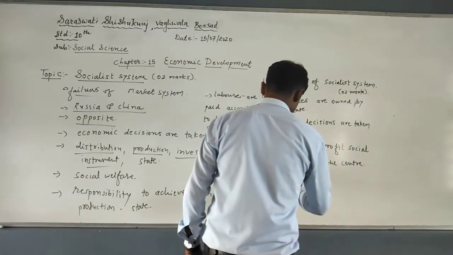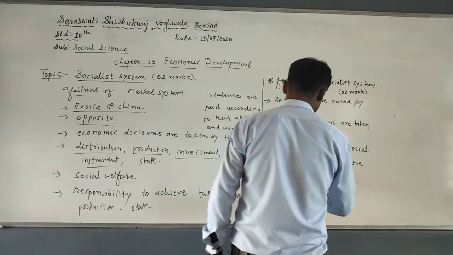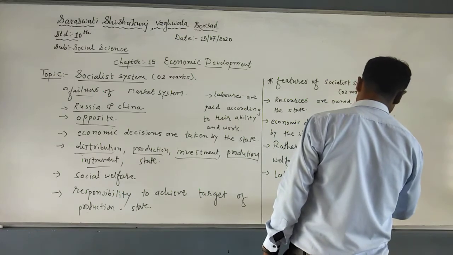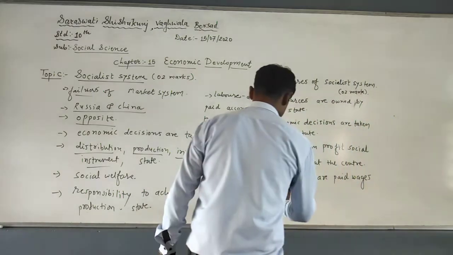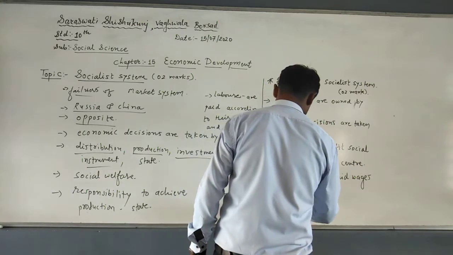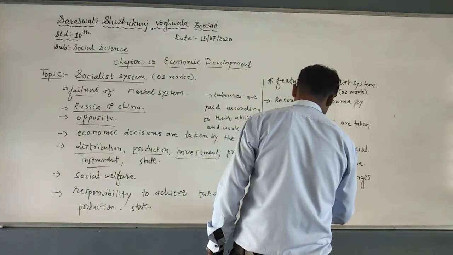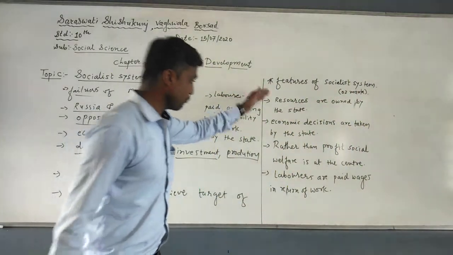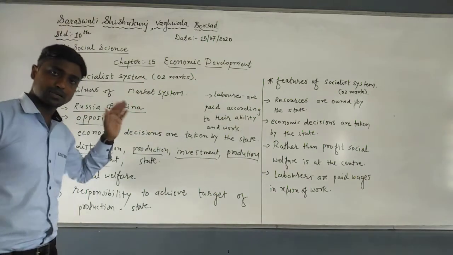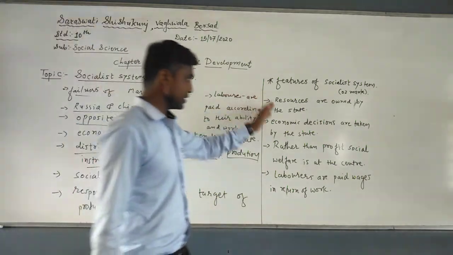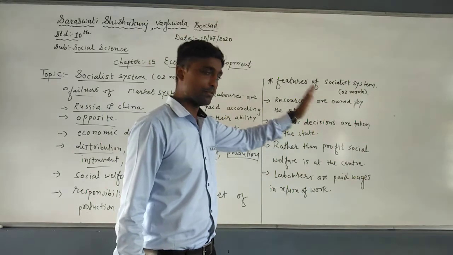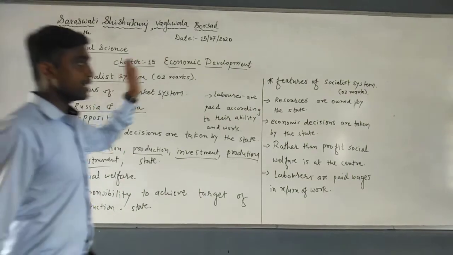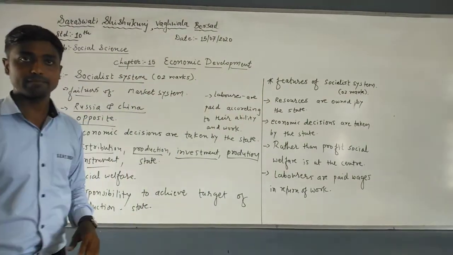And the last one is that laborers are paid wages in return for work. Now you see that all these four features you get from the socialist system only. So students, this very easy question, the features of the socialist system, we have completed. So we have completed two question-answers. Now two more, benefits and limitations, we will discuss right now.